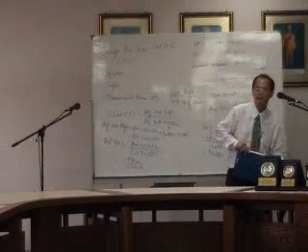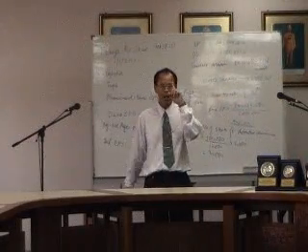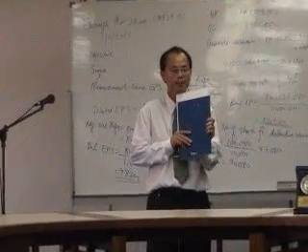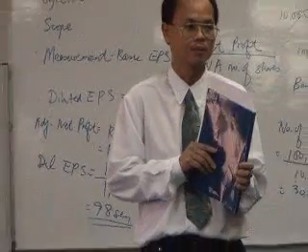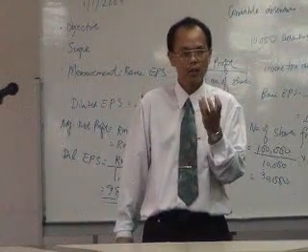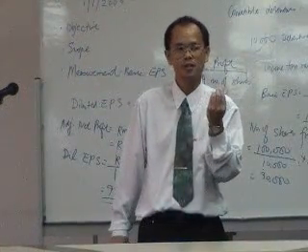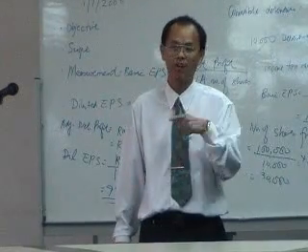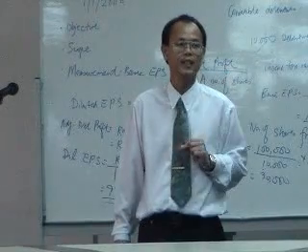Now, as far as the presentation of earnings per share is concerned, it is stipulated in MASB 13 that the earnings per share must be disclosed on the face of the income statement. So if you are an auditor and you find that the earnings per share is disclosed in the notes of the account, what would be your advice? You should advise your client that it should be disclosed on the face of the income statement.